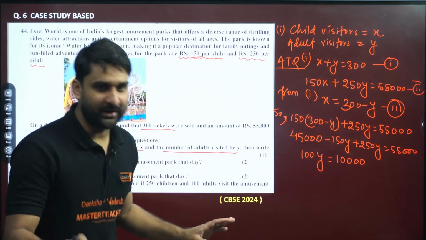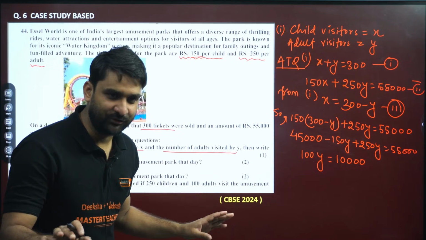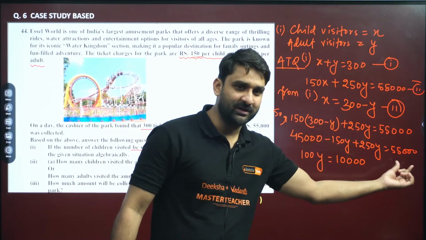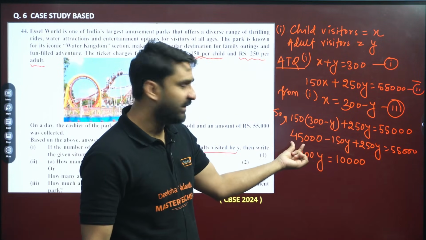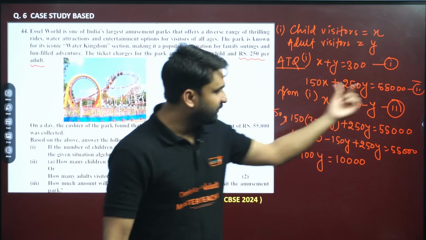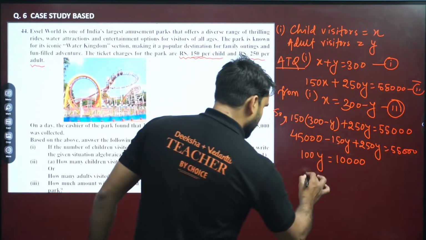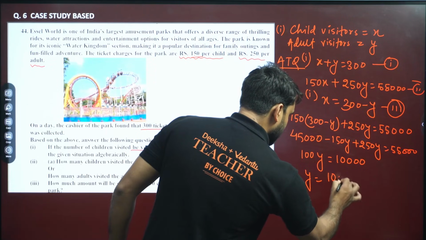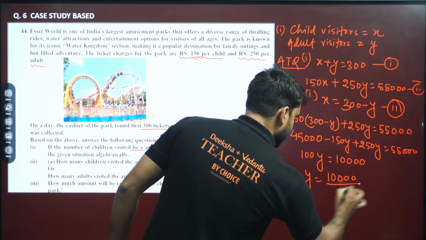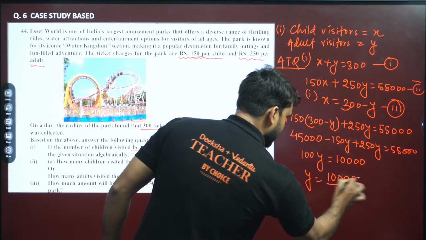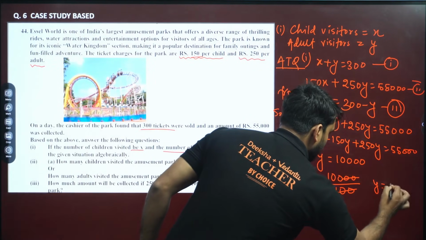10,000. I hope you are getting my point. Can we write 10,000? Because 55,000 is already there. And this is 45,000. So 45,000 will go there, and 55,000 minus 10,000 will be this. So y will be equal to 10,000 divided by 100. So the zeros cancel. So y is equal to 100.